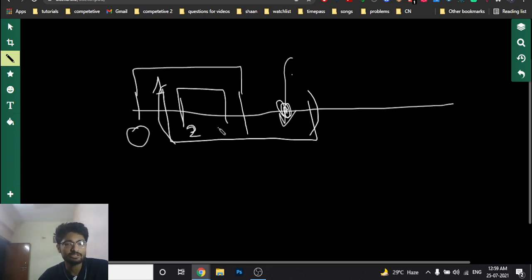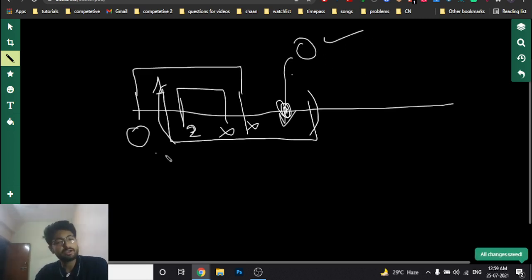Now he will exit, so this seat will become free. Now he will also exit, so the 0th ID is also free. So now as you can see, now I entered, and because the 0th number seat is also free, and the 2 number seat is also free, and the first number seat is occupied, which seat will I obviously take? I will take the 0th number seat, and that's that. I hope you get the point.